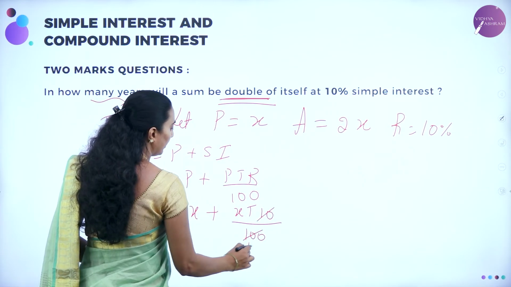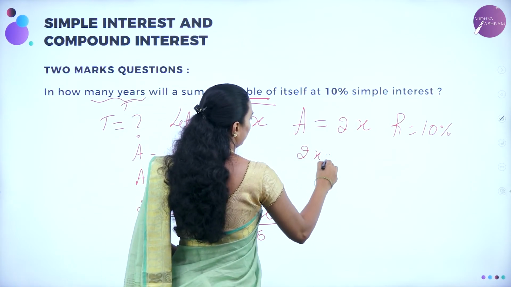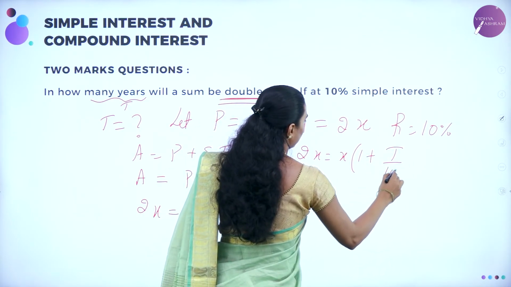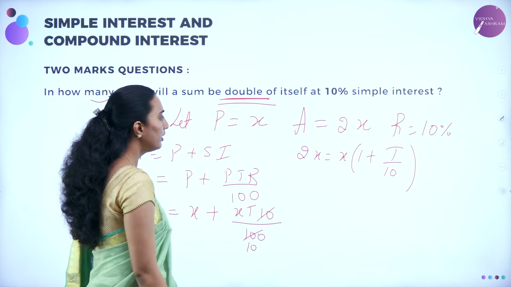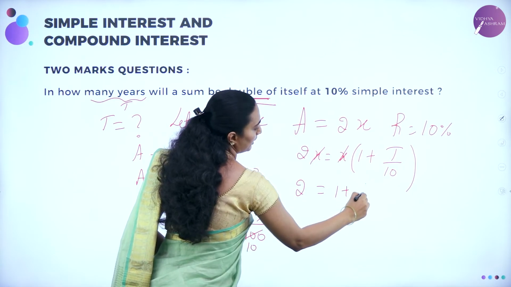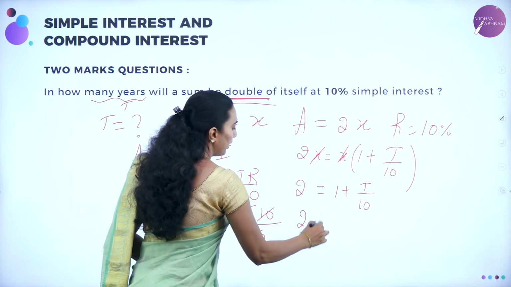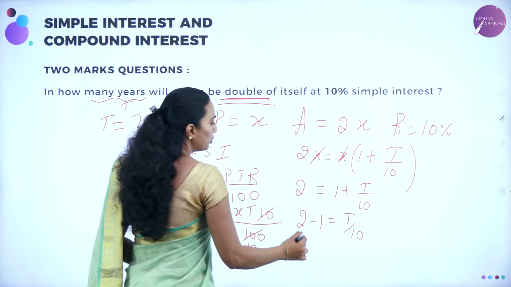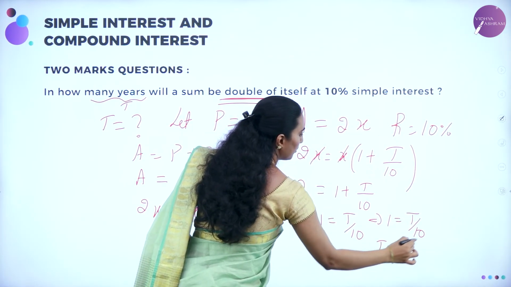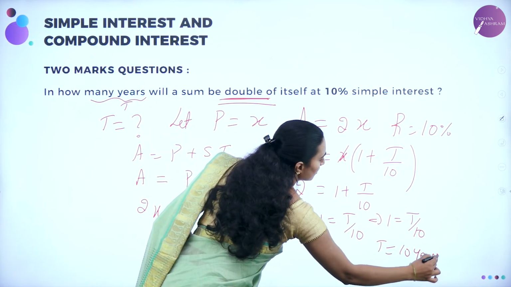Now 10 ones are 10, 10 tens are 100. Now you can take x as a common factor. 2x will be equal to x into 1 plus t divided by 10. Now here x and x will get cancelled. You are going to remain with 2 equal to 1 plus t by 10. Now 2 minus 1 is 1, which implies 1 is equal to t by 10. Otherwise t will be equal to 10 into 1, which is 10 years. That is your answer for the question.